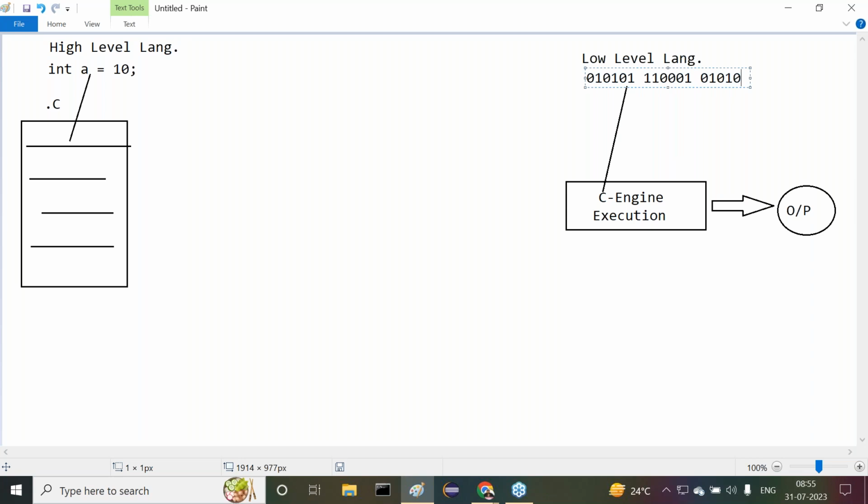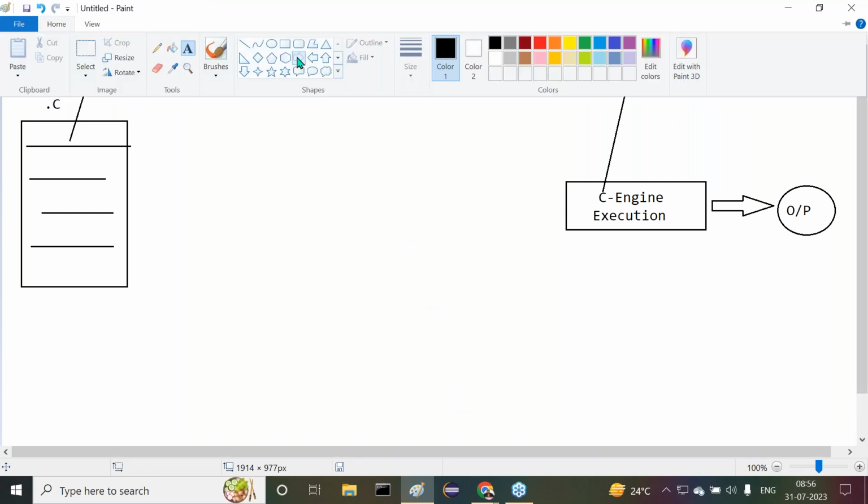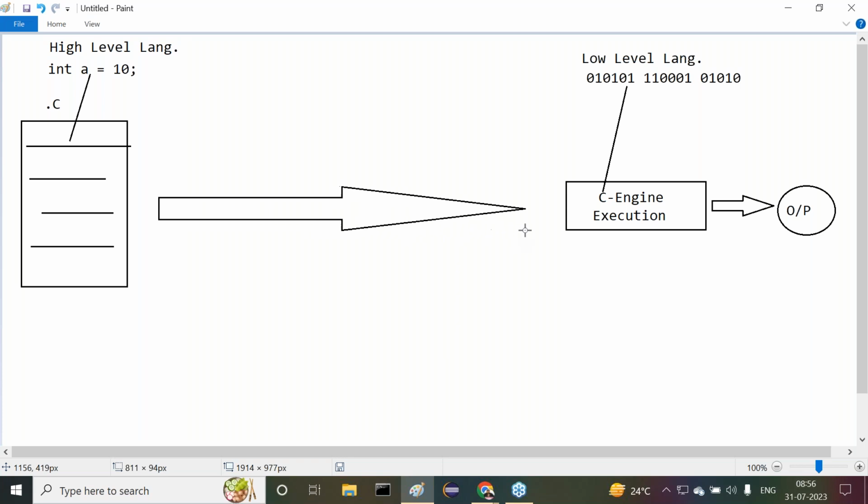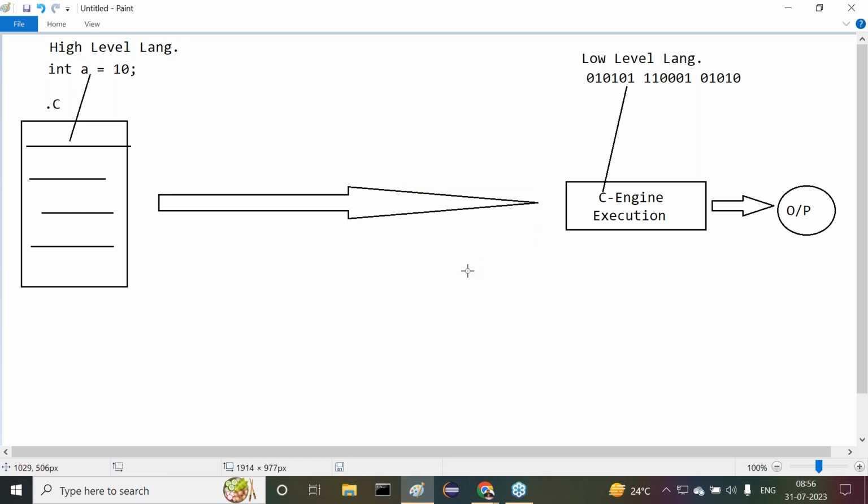Are all of you getting clarity up to now? We are able to write programs in a high level language, but the C engine requires the program in a low level language. For example, if I provide this C program directly to this execution engine, it has to execute this C program and it has to provide some output. This is the actual scenario. We have written this program, and if we give it to the C engine, it has to execute it and generate some outputs.